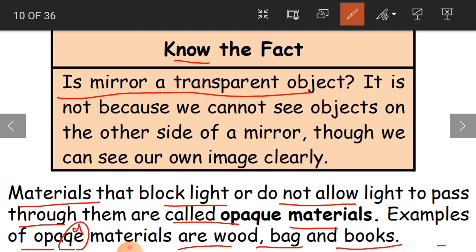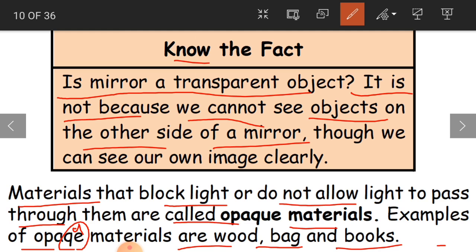So a question might arise in your minds. The answer is no. It is not a transparent object. Why? Because we cannot see objects on the other side of the mirror.